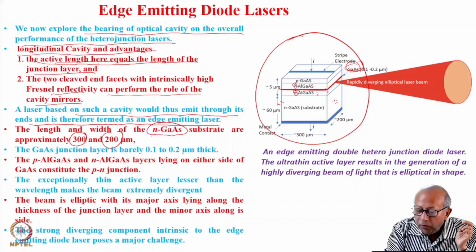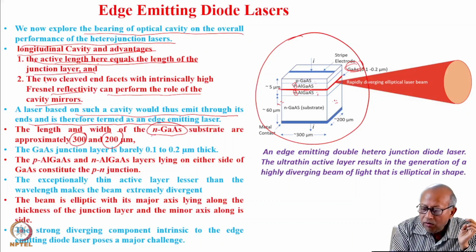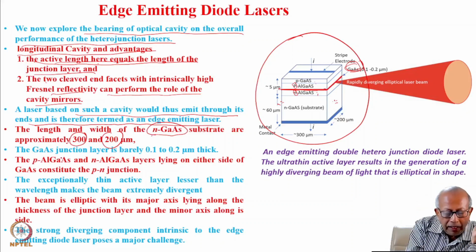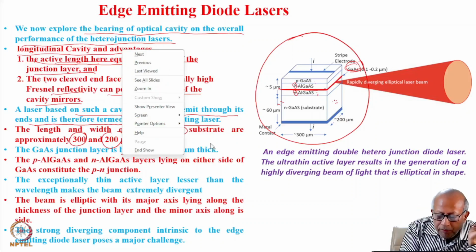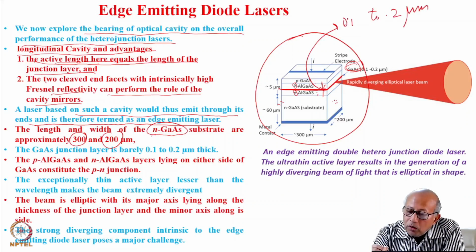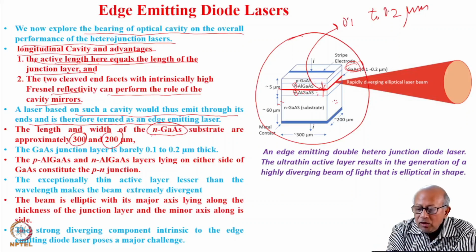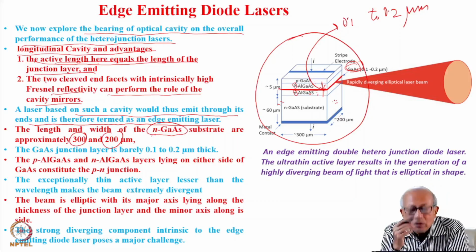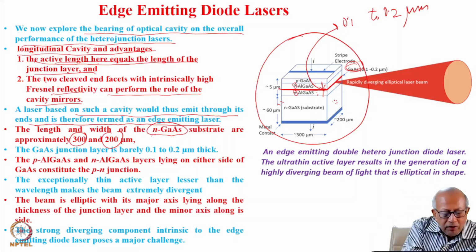The length and width, so this is 300 micron and this is 200. The gallium arsenide junction layer is barely 0.1 to 0.2 micron thick. The thickness of this layer, that is this thickness, is barely 0.1 to 0.2 micron, extremely thin. Length is much more compared to the thickness, rightly so.